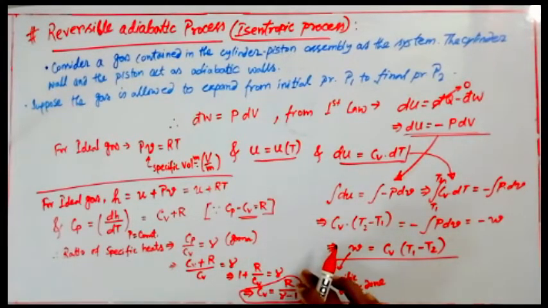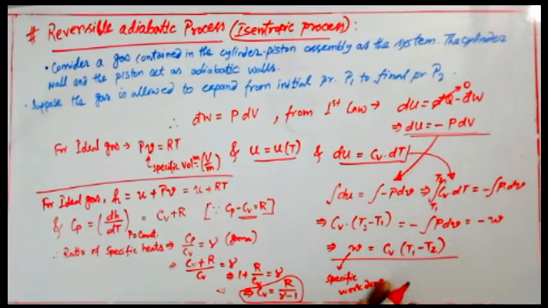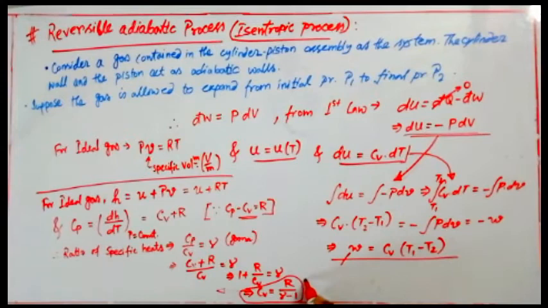Just take this part at the right side, so gamma minus 1 will be there, just reciprocal it, so it will give you this kind of relation, that Cv equals R by gamma minus 1. So from here finally we can write the specific work done, that is Cv into T1 minus T2.